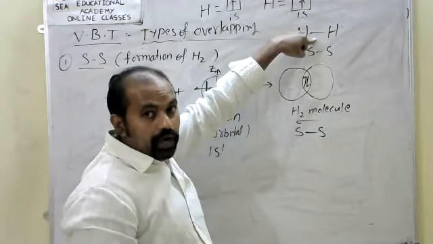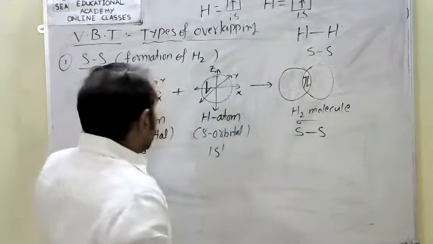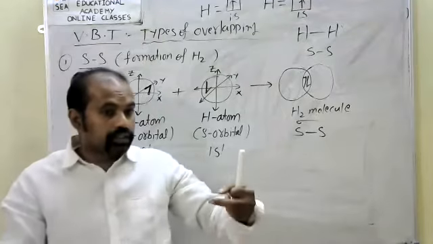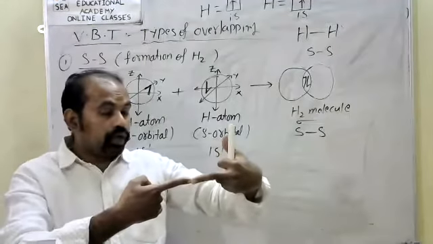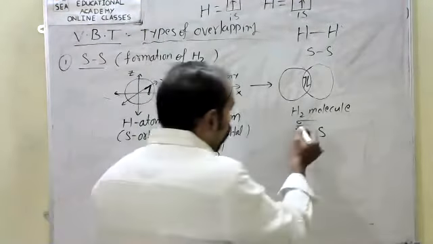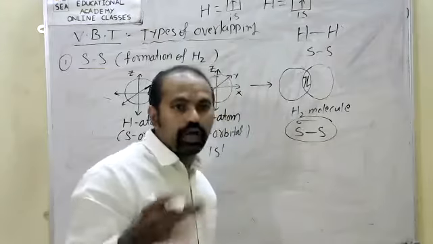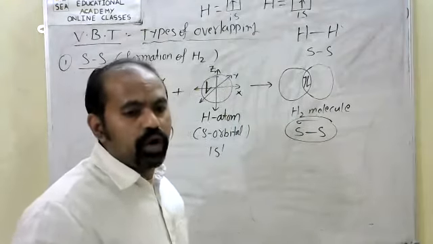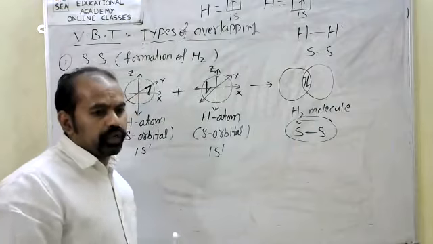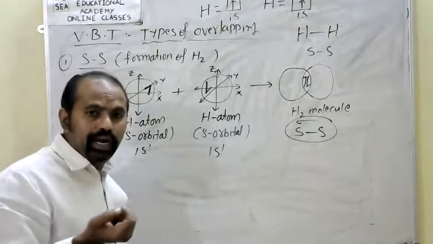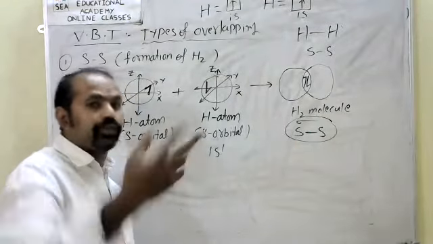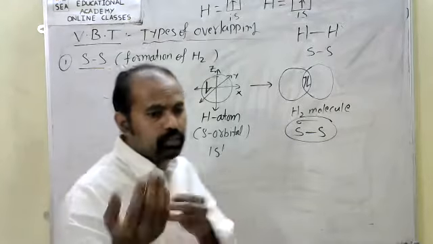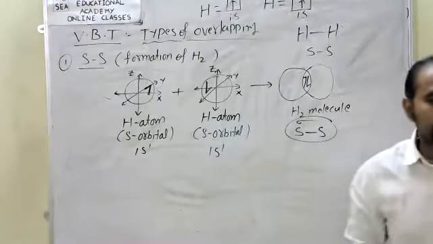So this covalent bond is formed by both orbitals along the internuclear axis. So this is called a sigma s-s bond. I will explain what is called a sigma bond and what is called a pi bond. Sigma bond is formed by overlapping along the internuclear axis, and sidewise overlapping forms the pi bond. Covalent bonds are two types, sigma bond and pi bond.